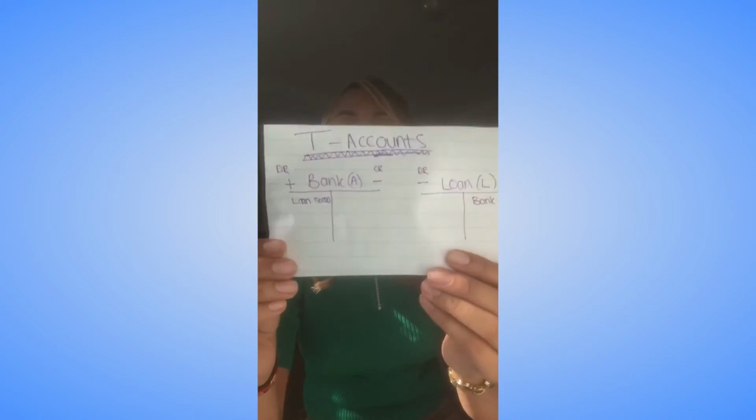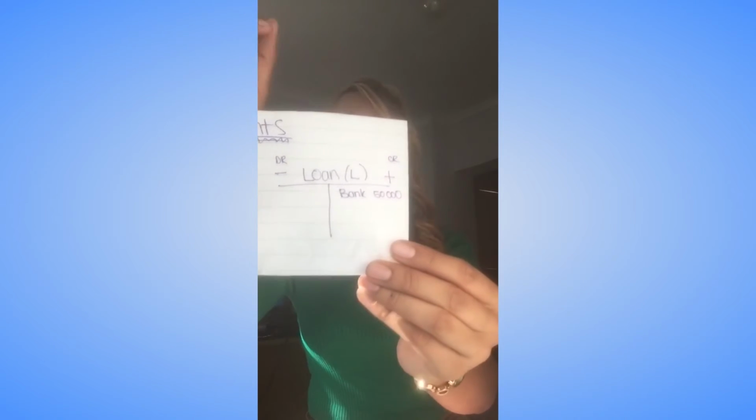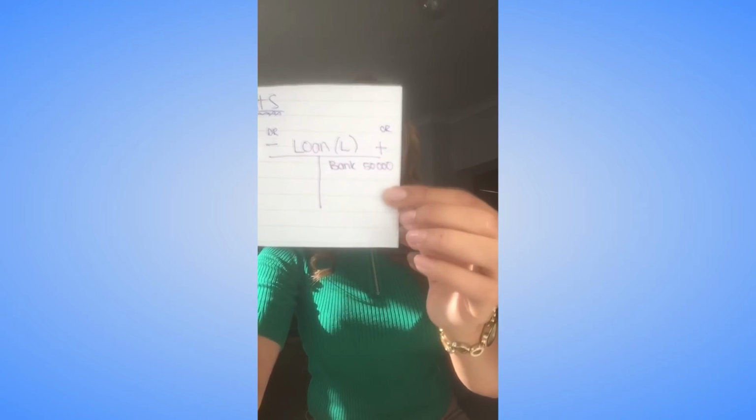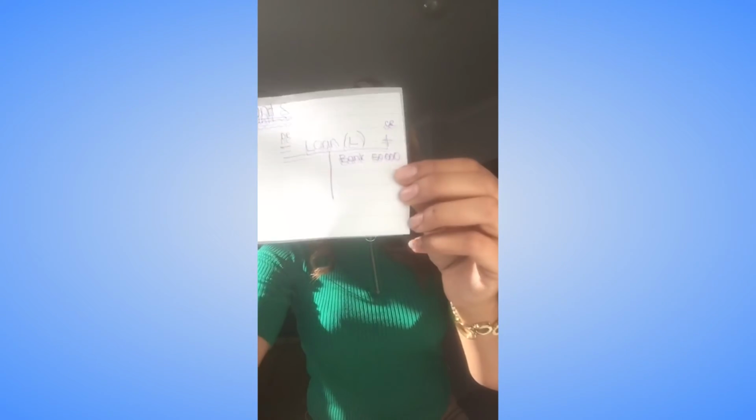To give you a better visual understanding of what it actually looks like, we have the two affected accounts: bank and the loan. As you can see, loan falls under the CLIC concept, and it's increasing on the credit side of the business. This is how the CLIC concept helps us to understand where to put the actual accounts. So we know that any account that falls under the CLIC concept, for example our liability, which was the loan, goes under the credit side of the business's account.